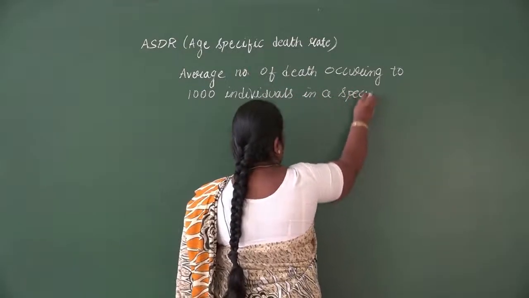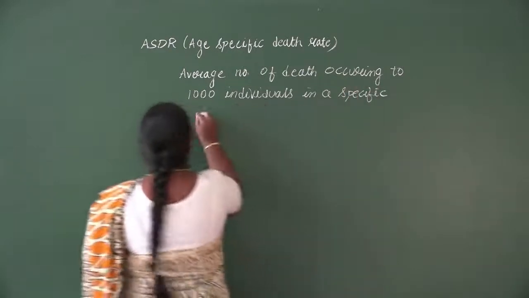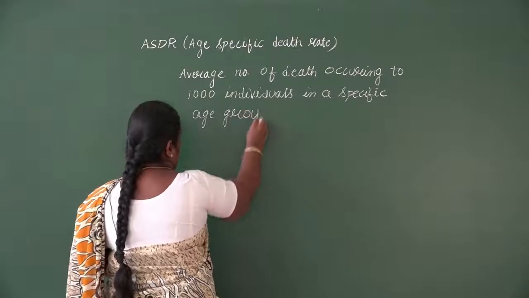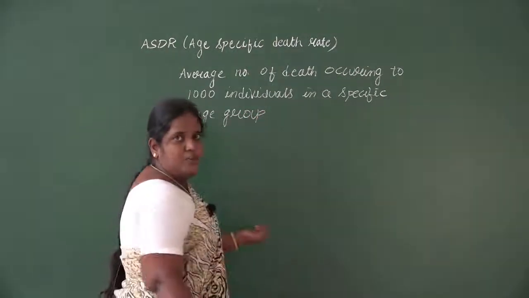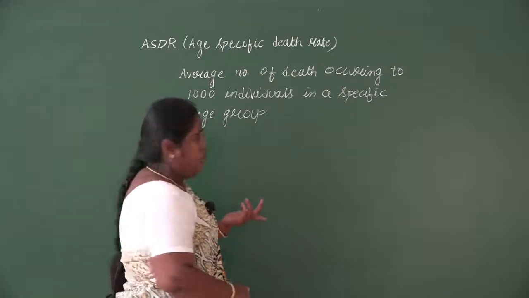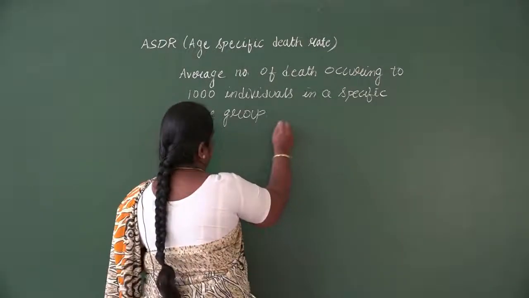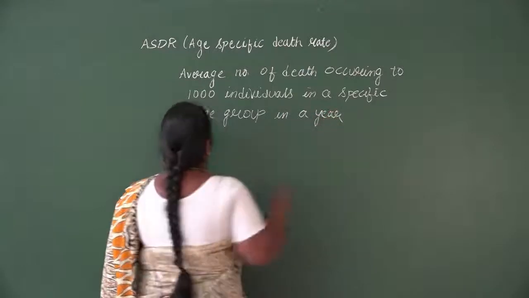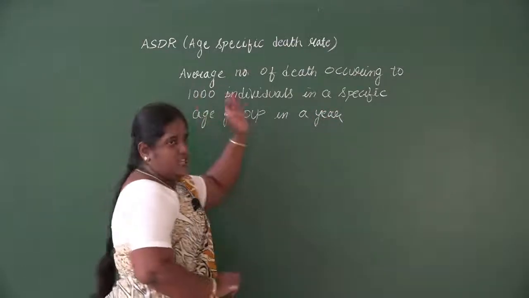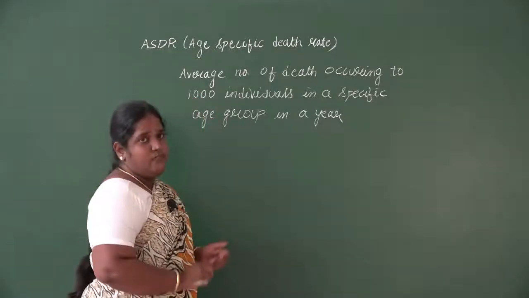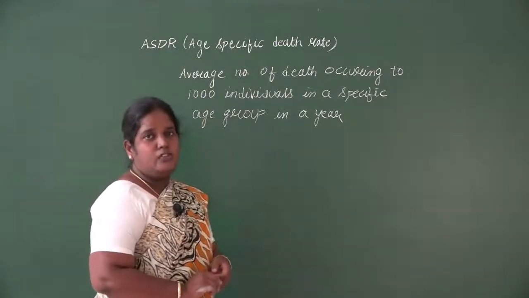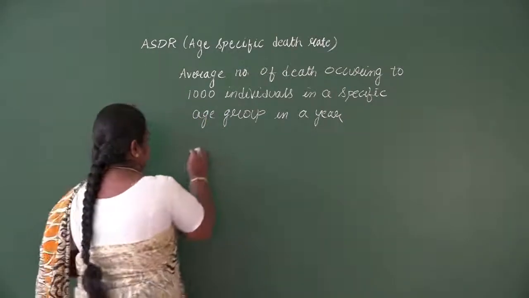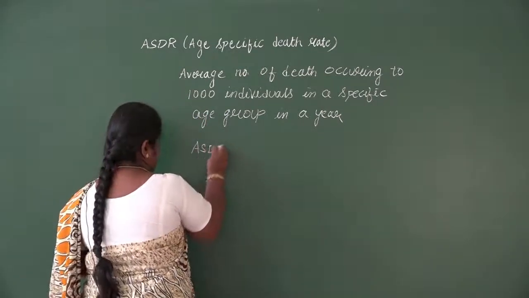Whatever age group is given, for that particular age group. It can be 0 to 5, 5 to 10 or any other age group. So I'll repeat it once again. Age specific death rate is the average number of deaths occurring to 1,000 individuals in a specific age group in a year.